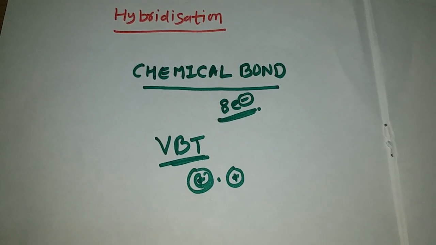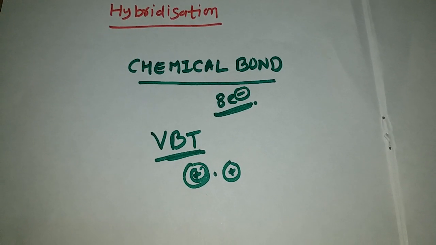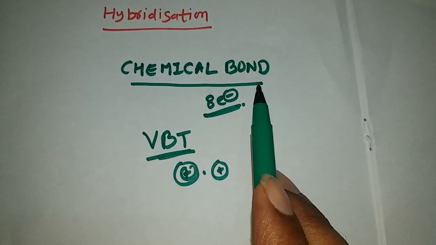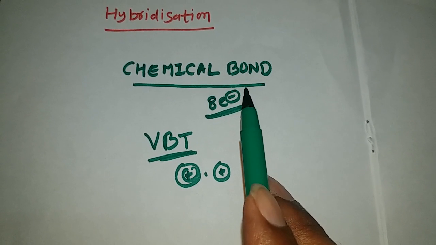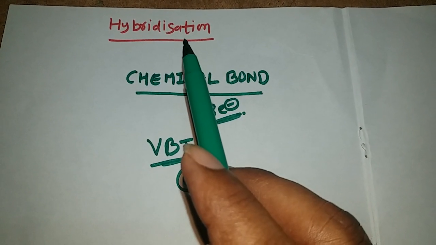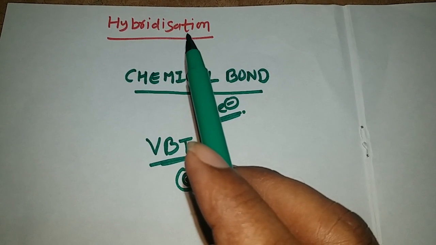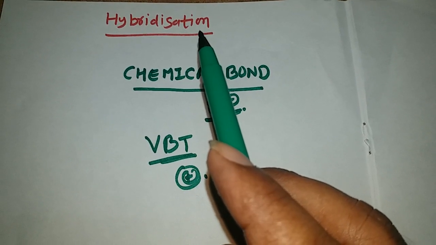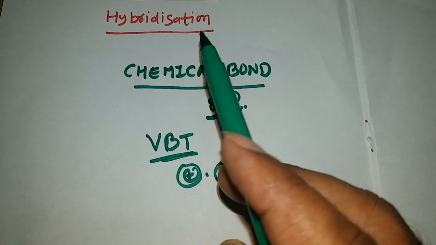Up to last class, we discussed some concepts in the chemical bond. Today, we are going to discuss one more topic, that is hybridization of molecules.